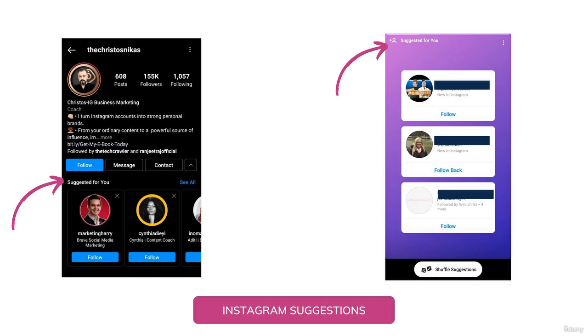So when you follow top accounts related to your niche, that is the motivational quotes niche, the algorithm of Instagram understands that your page is a motivational quotes page. So that is the benefit of following 50 to 60 top accounts. The Instagram algorithm would show your contents or suggest your contents to a lot of people. Now there are other benefits that we are going to take a look at in this course, like funneling down top accounts, etc. We'll be taking a look at them in the coming sections of this video.